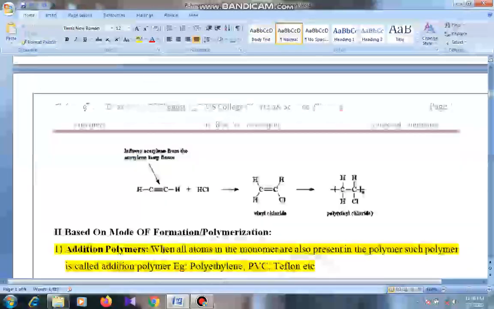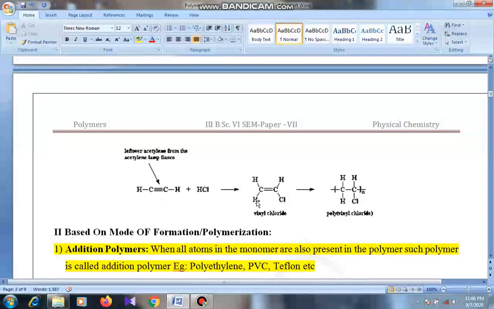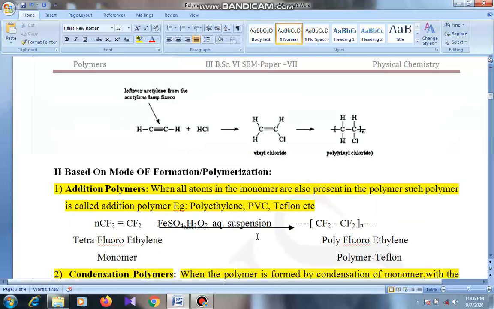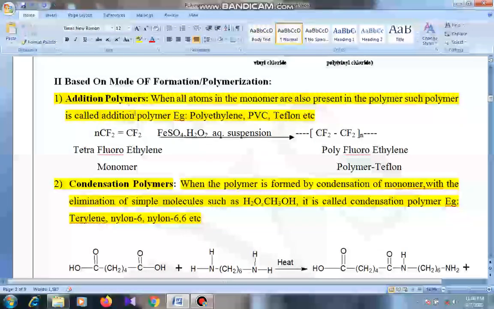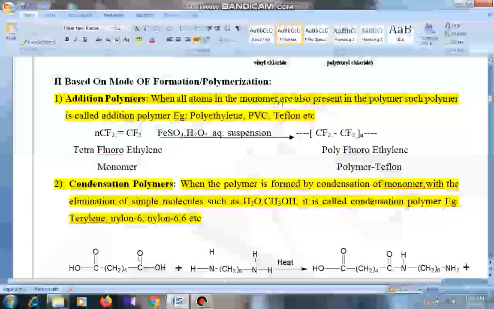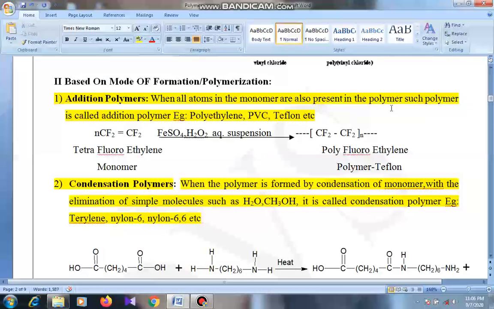This is the preparation of PVC from vinyl chloride. You can mention only the example. Based on mode of formation or polymerization, they are classified broadly into three categories. One is addition polymers, addition of two or more monomers, and all the monomers are also present in the polymer. Such polymer is called addition polymer.